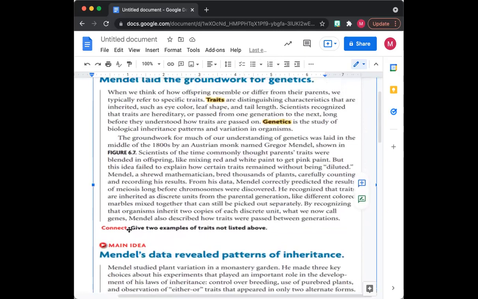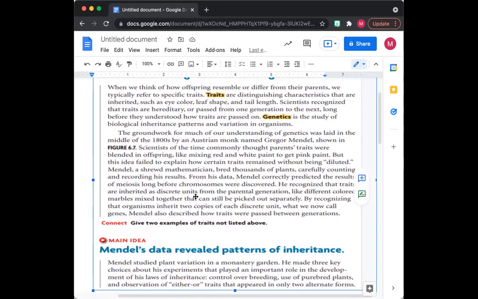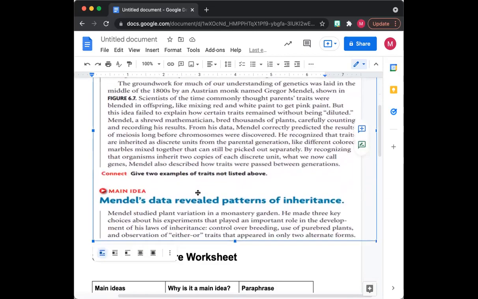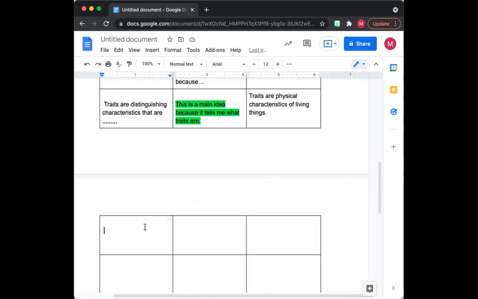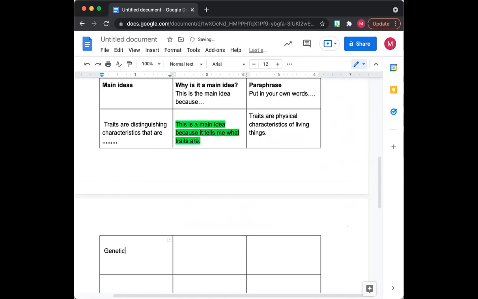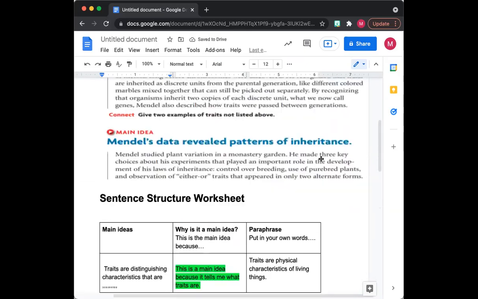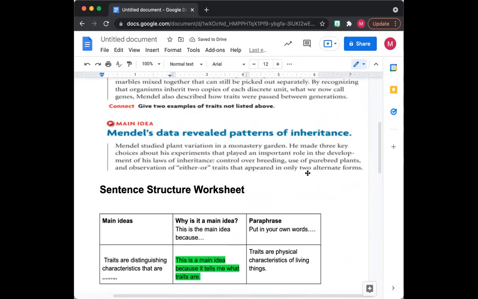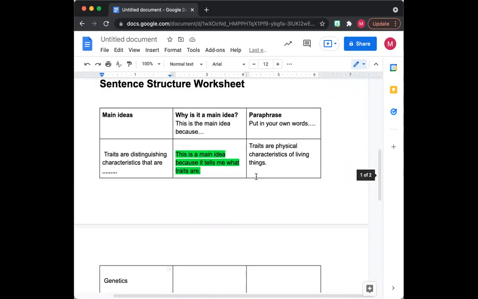Now, for this last sentence, I'm going to call on somebody after I read it, and you're going to tell me if you think it's a main idea. The sentence says, genetics is the study of biological inheritance patterns and variations in organisms. Now, Sharon, do you think this last sentence was the main idea? Yeah, so she thinks it's the main idea. I'm going to write it right here. I'm going to write the whole sentence that is in the text over here in the main idea section.